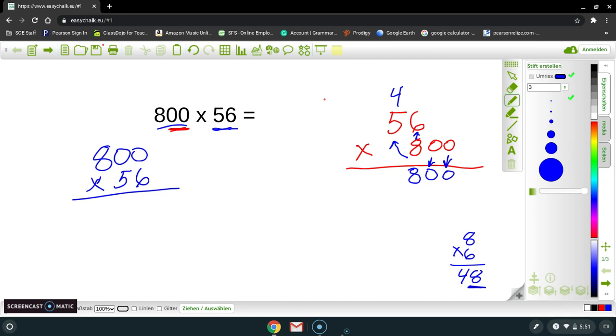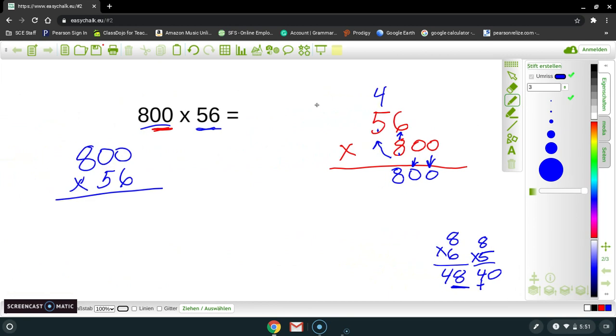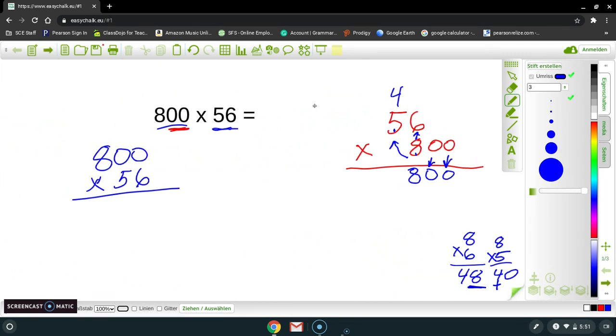So now I'm ready to multiply again. I'm going to take my 8 times my 5. Well, what is 8 times 5? 8 times 5 is 40, but I have to add the 4 that I regrouped, which will make it 44. And since I don't have another number to regroup to, I just write down my 44. So my answer is 44,800.